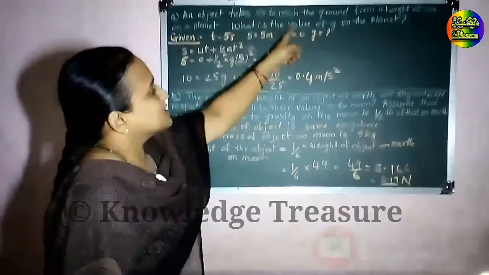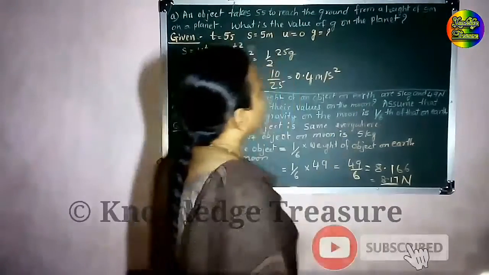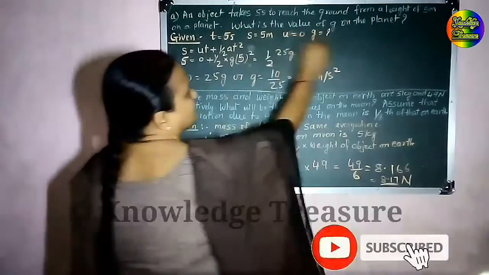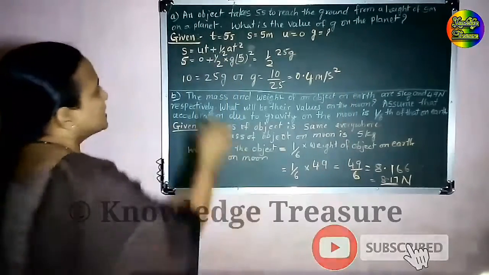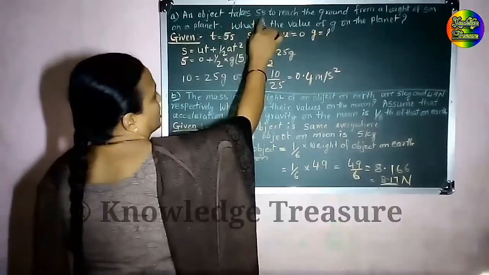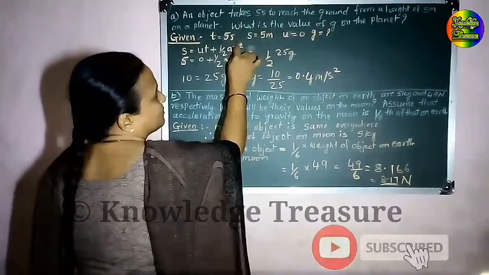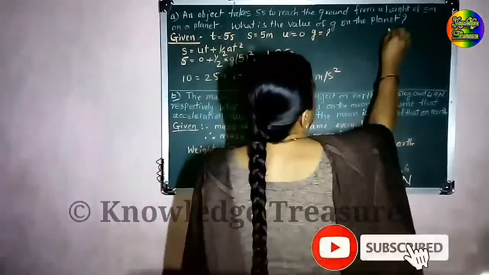An object takes 5 seconds to reach the ground from a height of 5 meters on a planet. What is the value of g on the planet? What is given here? Time is 5 seconds.